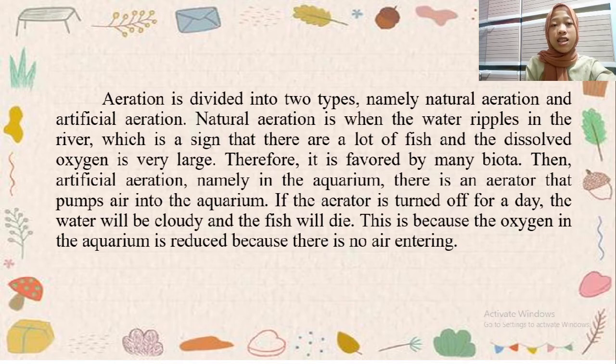Aeration is divided into two types, namely natural aeration and artificial aeration. Natural aeration is when the water levels in the river are high, which is a sign that there are a lot of trees and fish and the dissolved oxygen is very large. Therefore, it is favored by many biota.